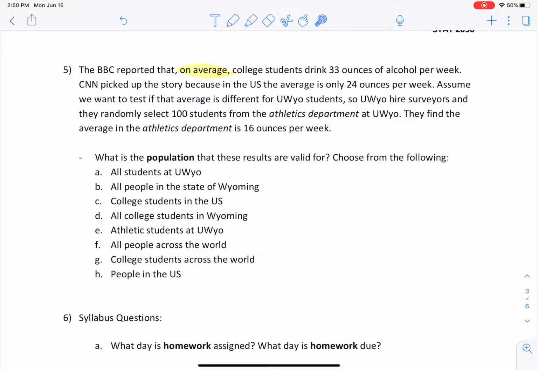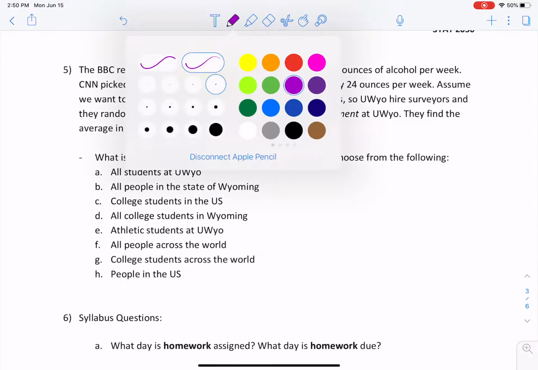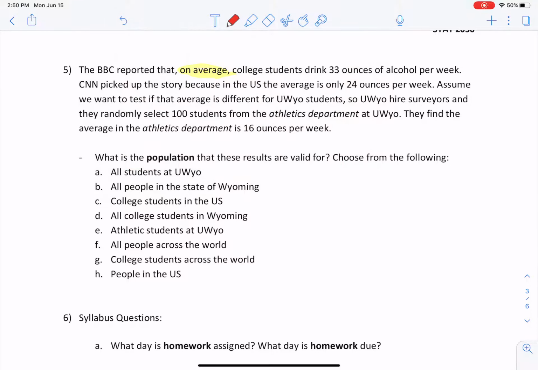What is the population these results are valid for? Choose from the following. Well, we can go through each one. Let's start: all students at the University of Wyoming, all people in the state of Wyoming, college students in the U.S. So it's going increasingly broad here, and then all students in Wyoming, all college students in Wyoming, and so on and so forth, right?